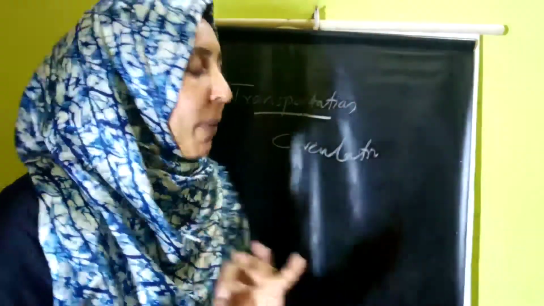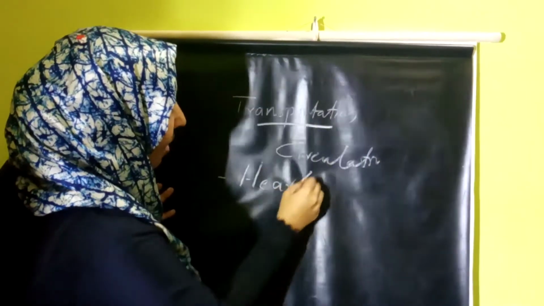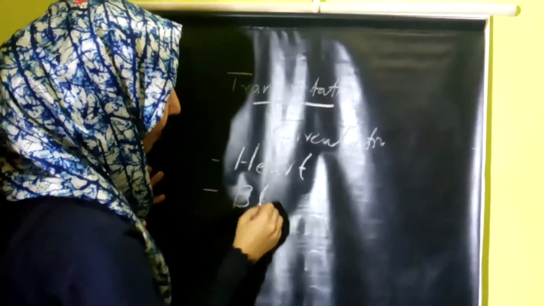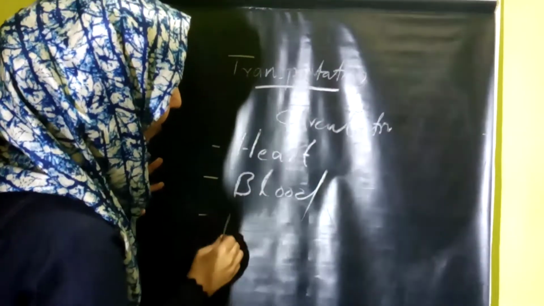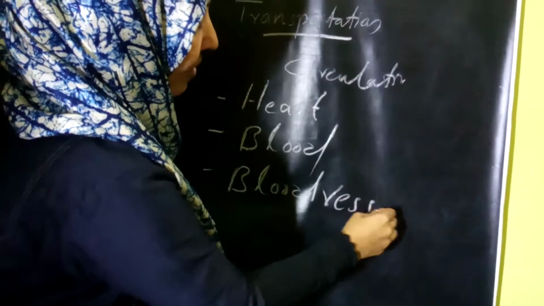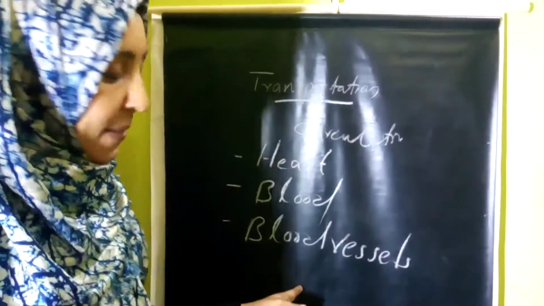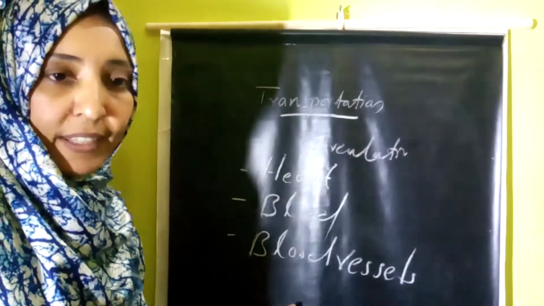Then we want to study the important components of this blood circulatory system. Recall the names. What are the components of the blood circulatory system or transportation system? 3 main components are there. They are the heart, blood, and blood vessels. Heart, blood, and blood vessels are the 3 important components of the blood circulatory system. So we have to discuss these 3 in detail.